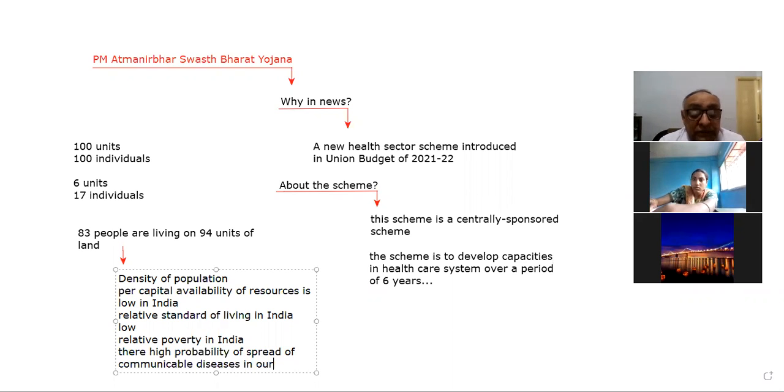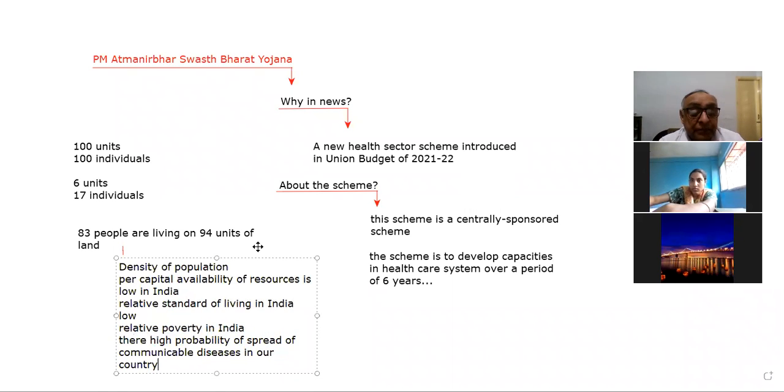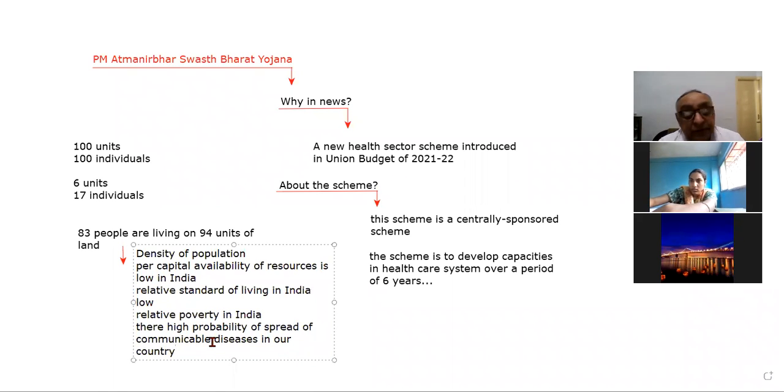Communicable diseases are those diseases which spread from one individual to another, right? And there is a problem of hygienic conditions also, because the crowd is there. There is a problem of hygiene as well.